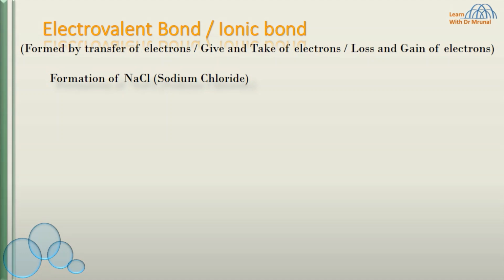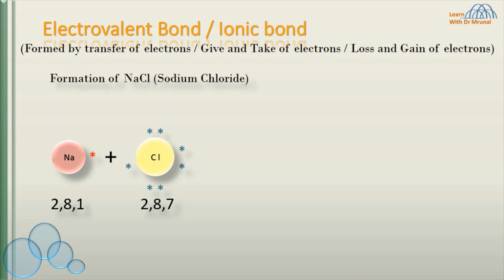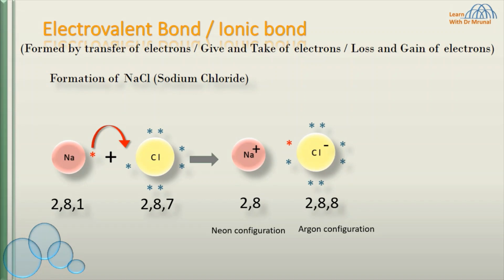Formation of NaCl can be represented by electron dot structure in which only valence shell electrons are depicted. Sodium has 1 valence electron while chlorine has 7 valence electrons. During the formation of sodium chloride, the sodium atom loses its 1 valence electron, acquires a +1 charge and attains a stable electronic configuration.